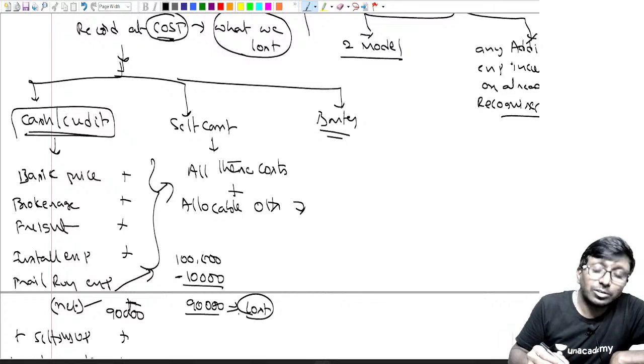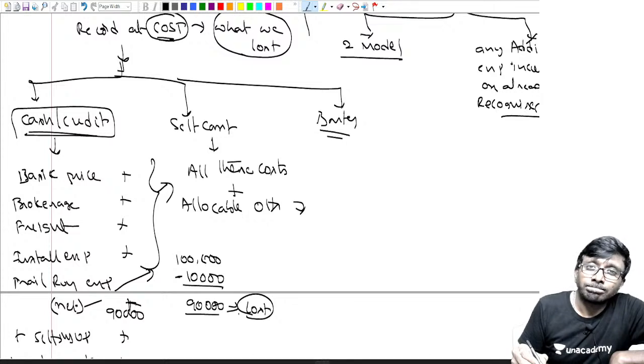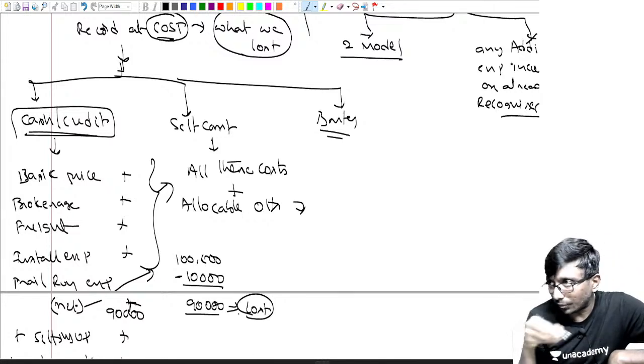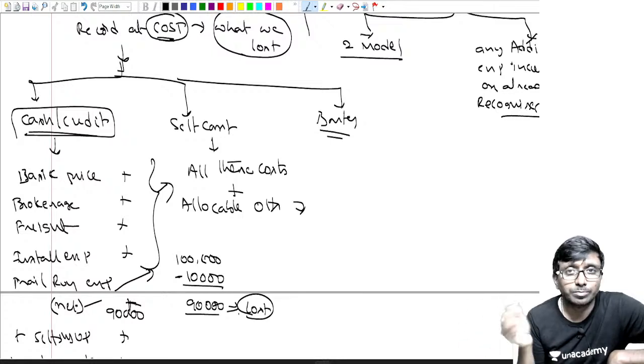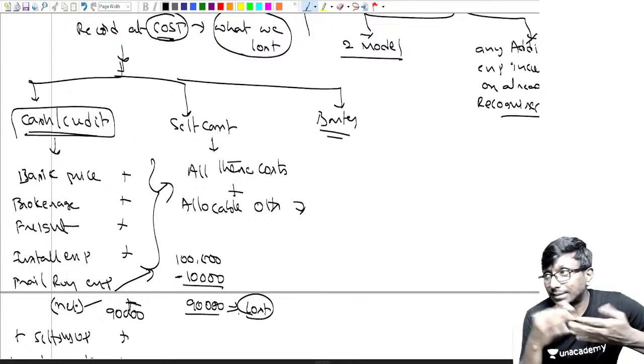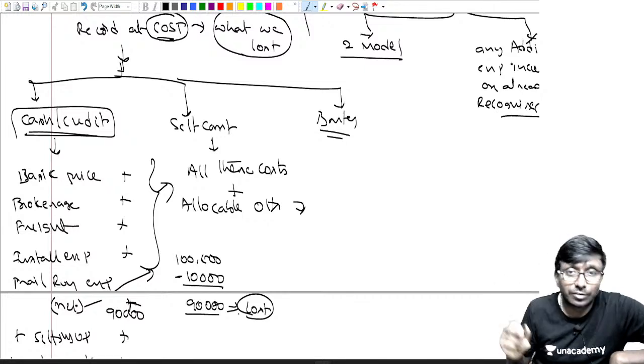Allocable overhead means, suppose you used power from your office, you pulled the line, and it is going to the construction, you gave the power connection there. So when you give a power connection, obviously you will get a higher power bill. The excess money you have incurred.